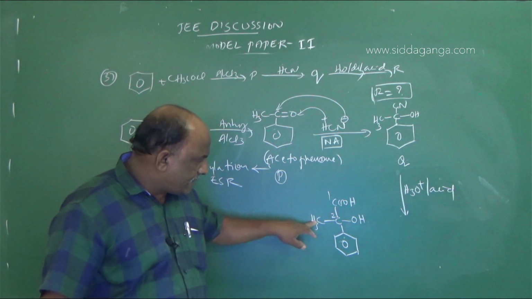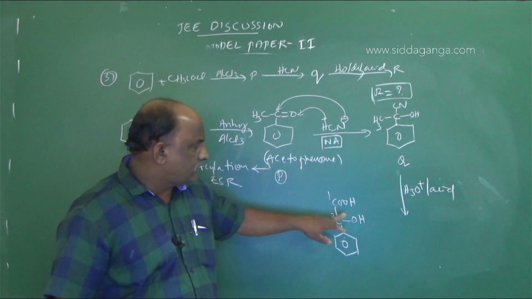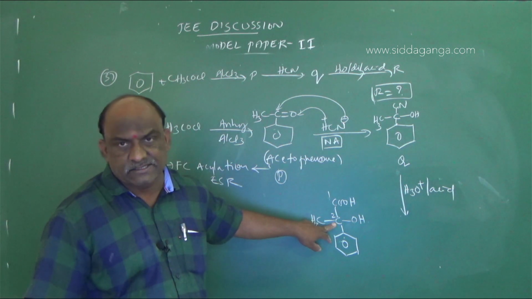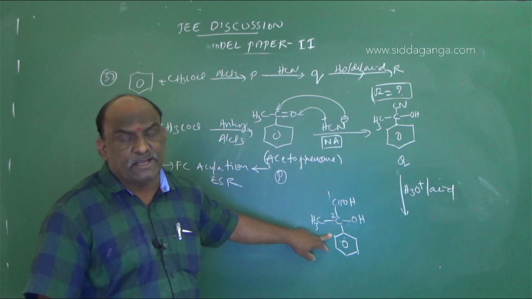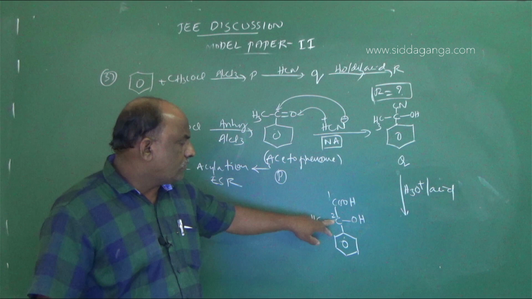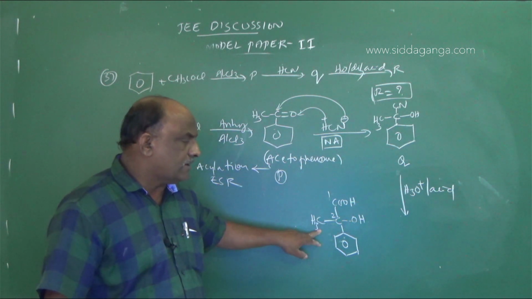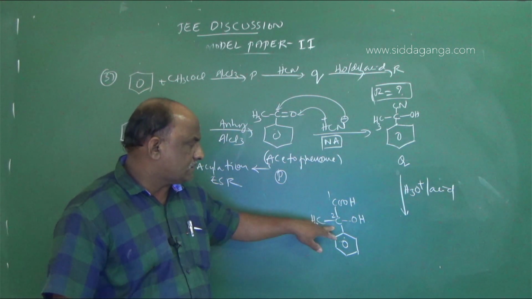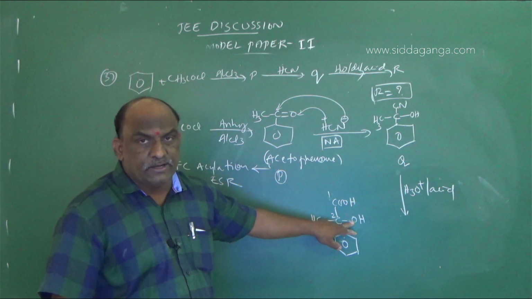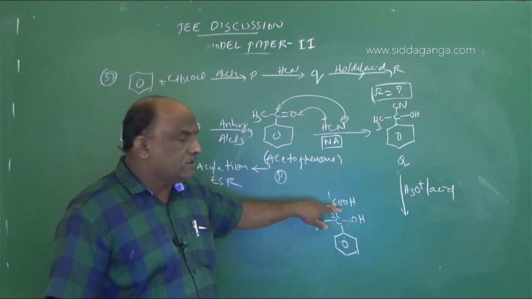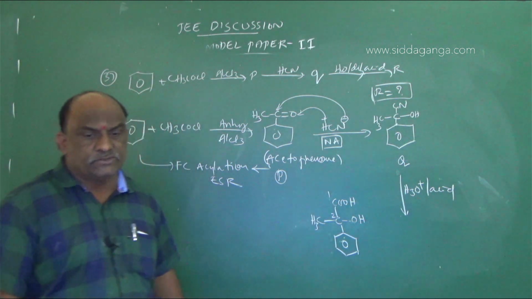2-phenyl, 2-methyl, 2-hydroxy. See this. 2 carbons means ethanoic acid, not acetic acid, ethanoic acid. 2-phenyl, 2-hydroxy, 2-methyl. PMH means first H. 2-hydroxy, 2-methyl, 2-phenyl ethanoic acid is the right answer for this question.